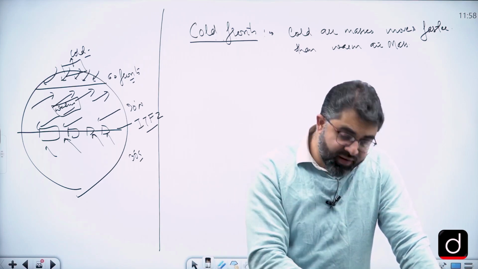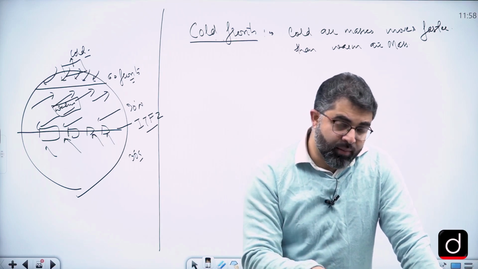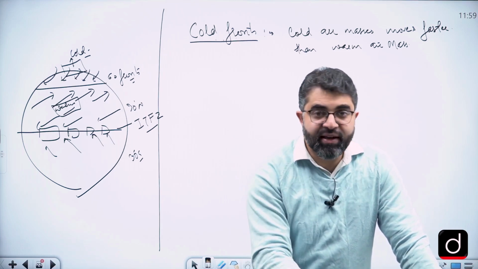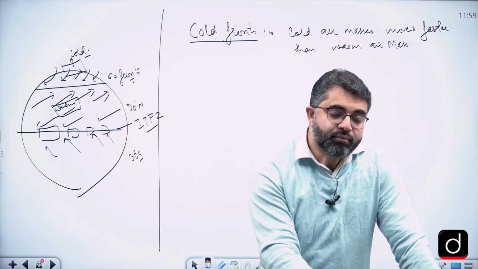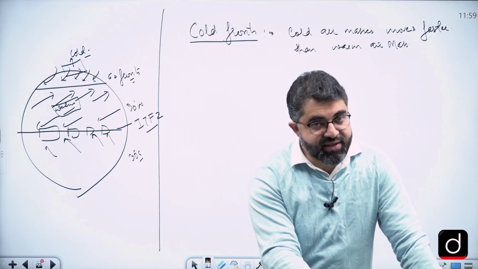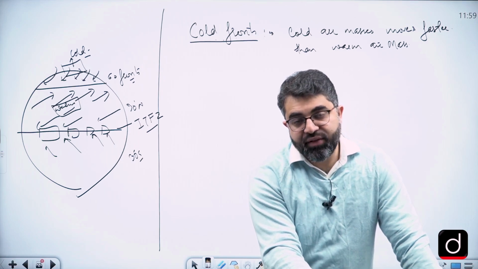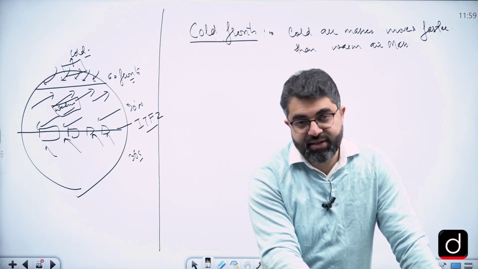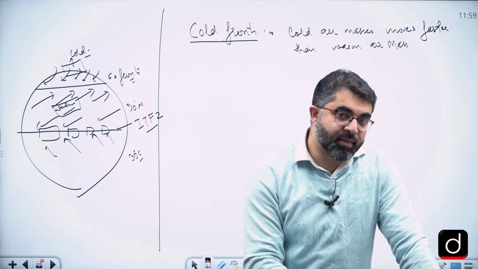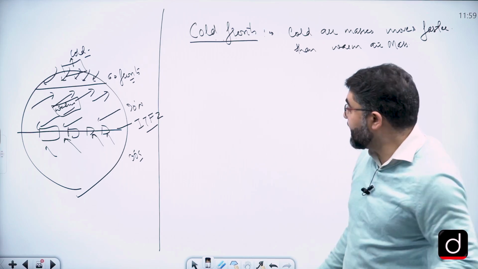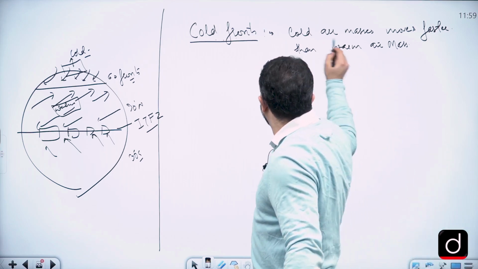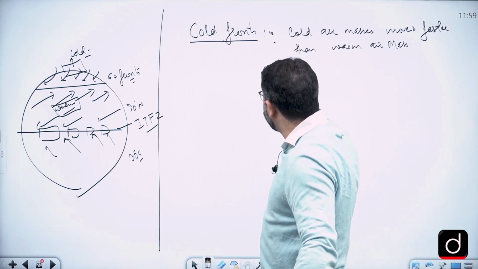So if the speed of the wind is higher, obviously the air mass that is carried by that particular wind can also be faster or slower, irrespective of the density of such air mass, whether it's a warm air mass or a cold air mass. Hope it is clear. So this is how cold air mass moves faster than the warm air mass.